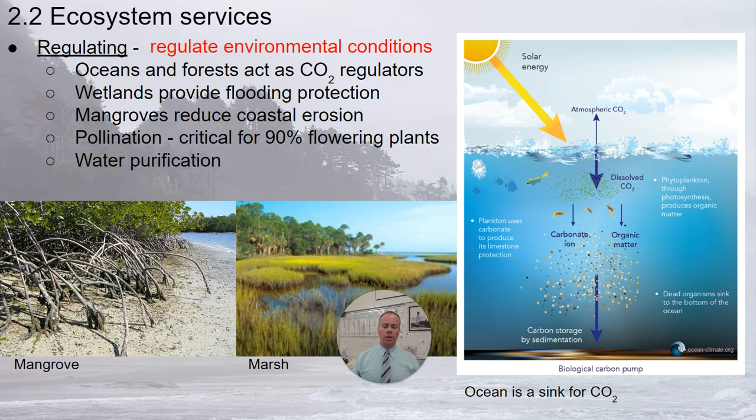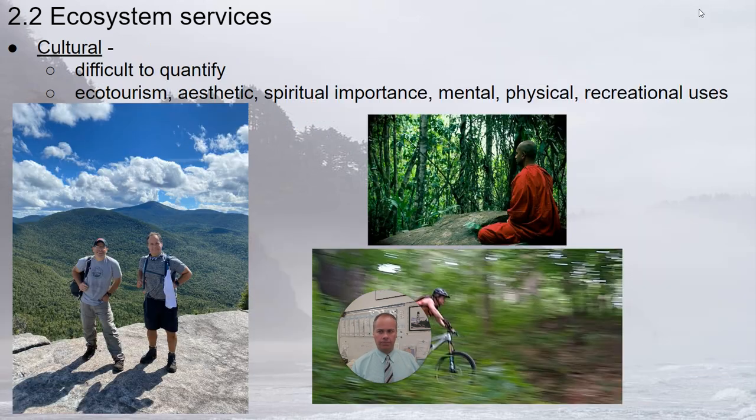We've already talked about how the oceans absorb more carbon dioxide than they release. And so the oceans serve as a sink of CO2, helping to reduce human-induced climate change. Wetlands like mangroves and marshes help to reduce coastal erosion, help protect from flooding, help purify water. These are all examples of regulating services that we derive a benefit from the action of these ecosystems.